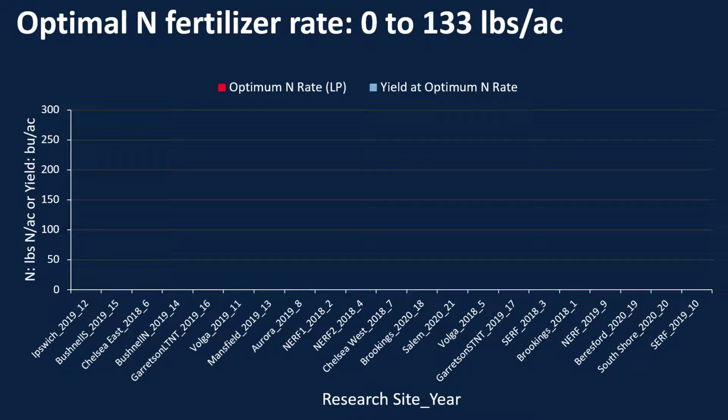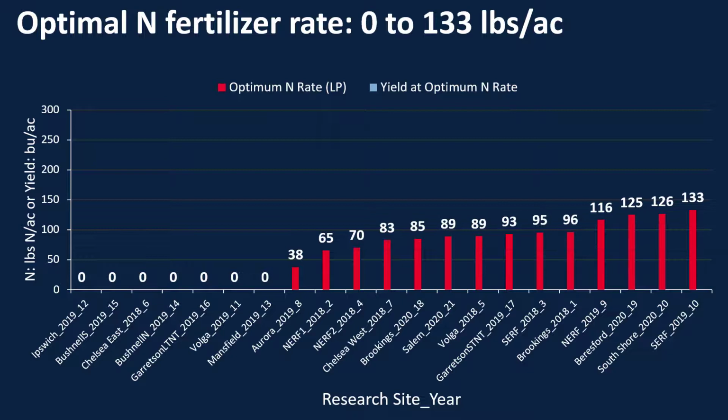Now if we look at each of these 21 sites in this data set and see what nitrogen rate they needed to obtain optimal yield versus the yield that they obtained, we'll see that in this graph here. The nitrogen requirements to obtain optimal yield varied quite a bit. We have these 7 sites down here that didn't respond to nitrogen, and it might be for various reasons. Some had drought issues, some had too much water, but some just didn't require it. What we need to do in future studies is better identify what it is about those sites that results in no nitrogen being needed to obtain that optimal yield.